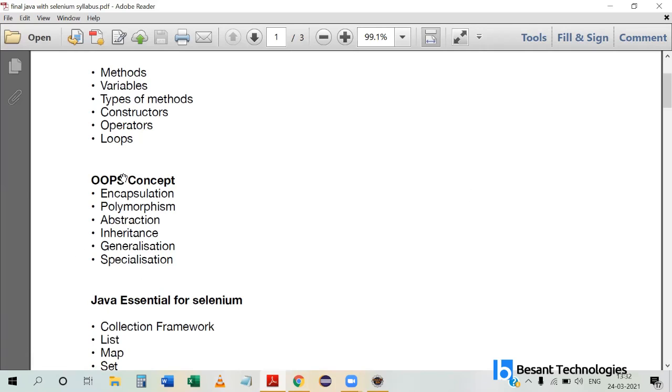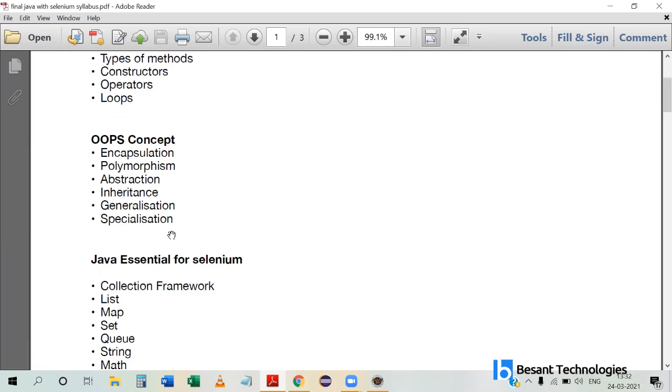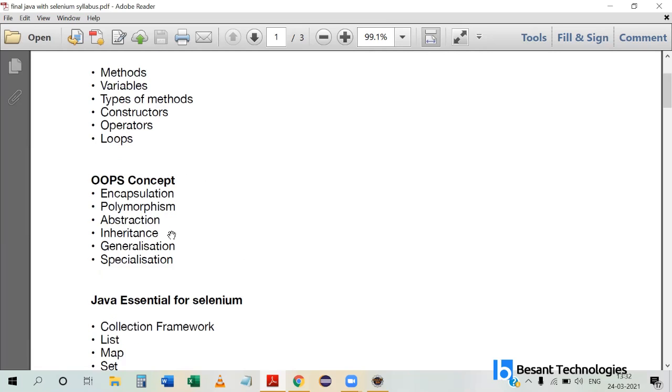These 6 topics you are having, right? First one, methods to loops. That is basics. And then the OOPS concept and some topics after that, Java essentials for Selenium. We will learn them also. We are going to finish all these Java concepts, and only then get into Selenium.